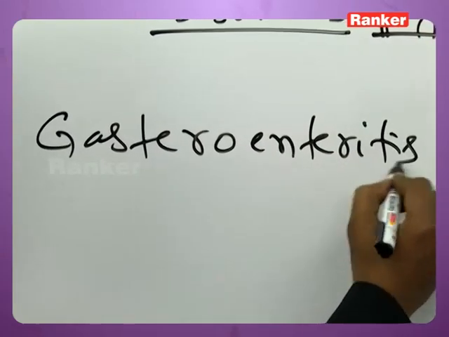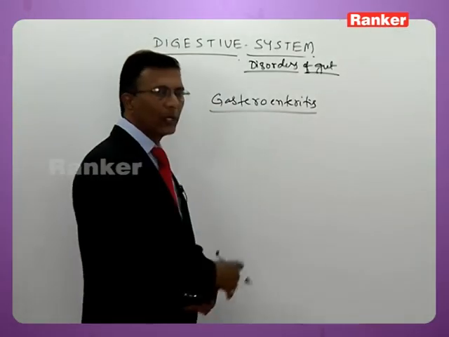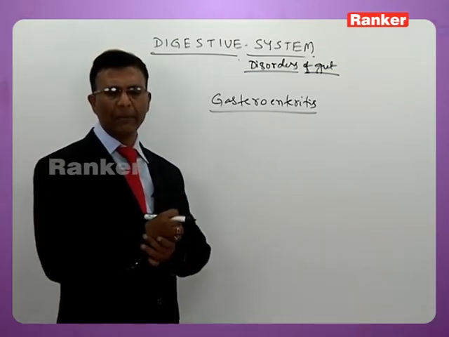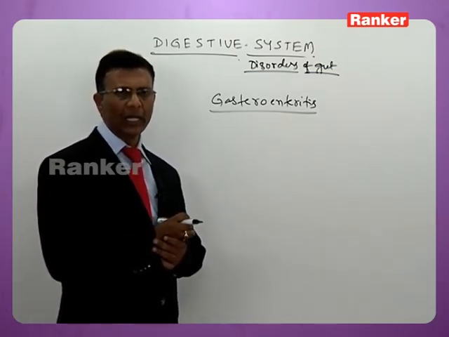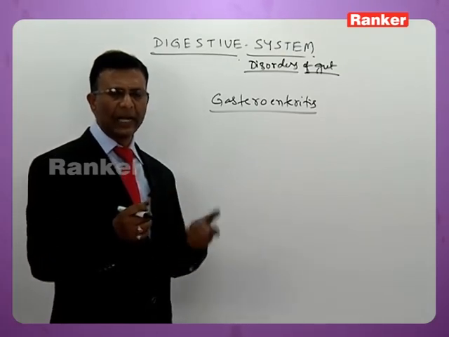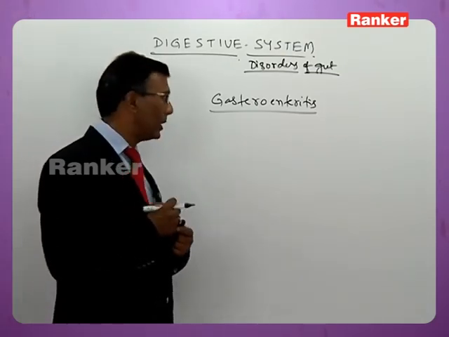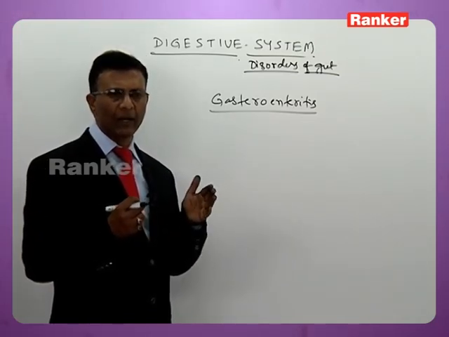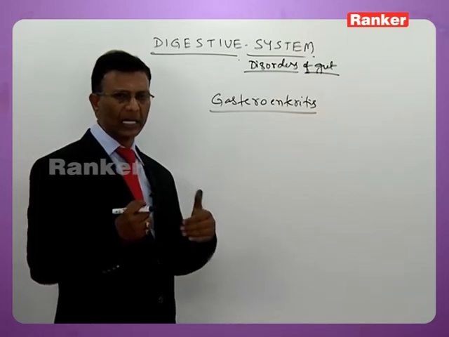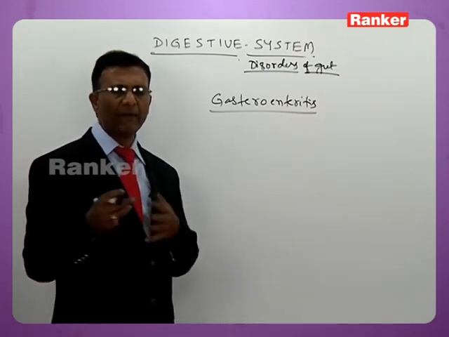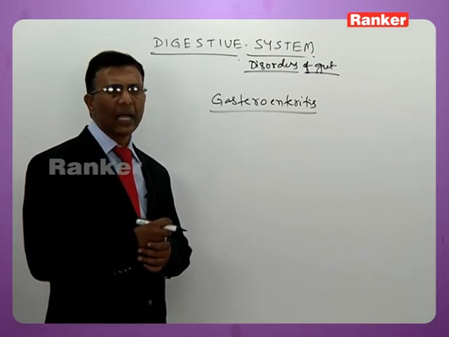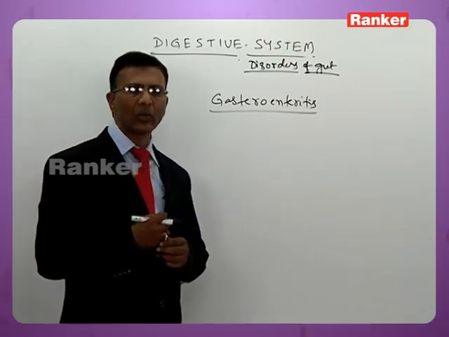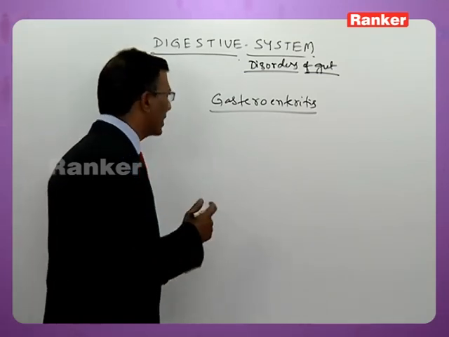Gastroenteritis is an acute form of diarrhea. It is again caused by bacterial infection, where the person is bedridden, and sometimes it may lead to death of the person also. It is mostly a kind of pandemic disorder. Once certain people get it, it spreads very fast to the entire area, thereby resulting in heavy mortality. Gastroenteritis is caused because of bacterial infection.